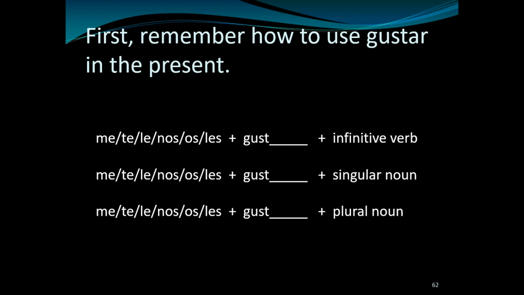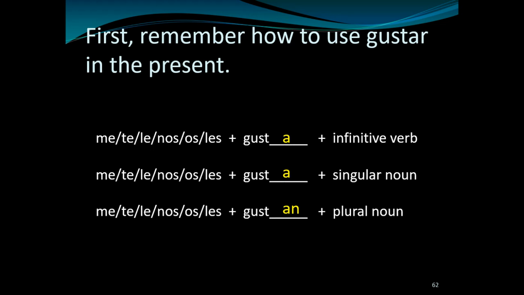What we're saying is that if one of these people, me, you, him, her, usted, nosotros, vosotros, ellos, ellas, ustedes, likes a verb, we're going to put an a. If one of these people likes a singular noun, we're going to put a. And if one of these people likes a plural noun, we're going to put on. That's present tense. Remember that from Spanish 1.